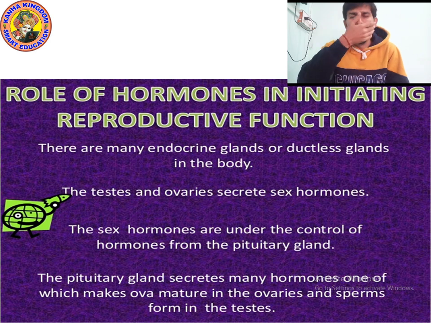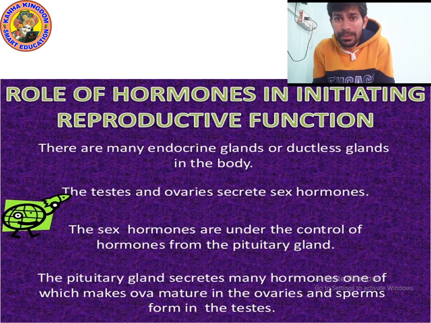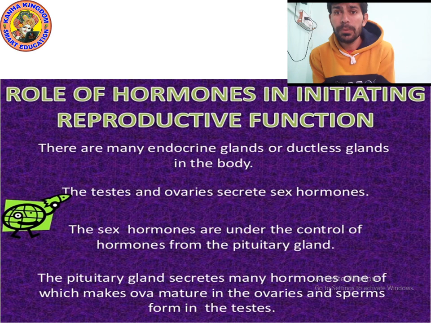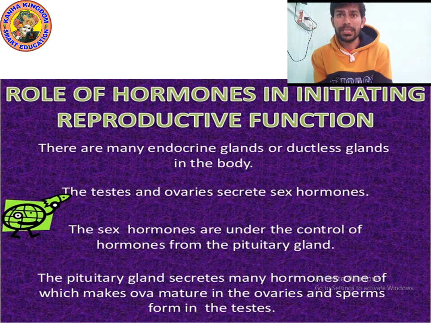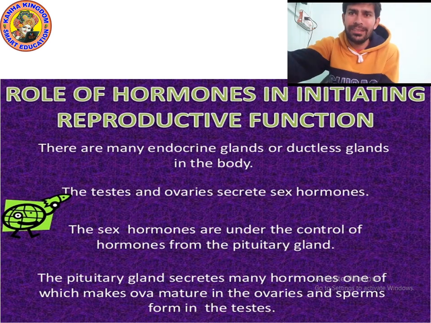So the role of hormones is initiating reproductive function. Reproduction in animals occurs due to these reproductive hormones. Giving birth to a baby is possible due to these hormones, testosterone and estrogen, and the male cell and female cell. I hope you understood. Now let's move on to the next point.